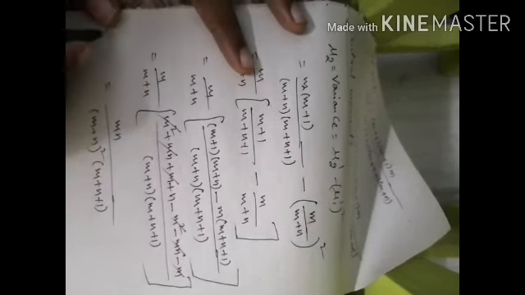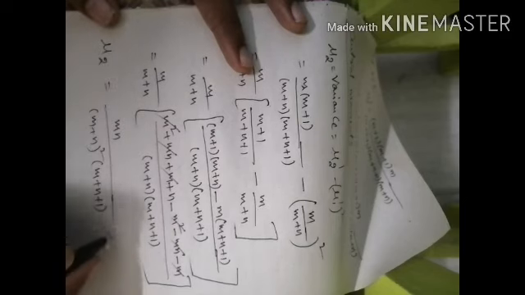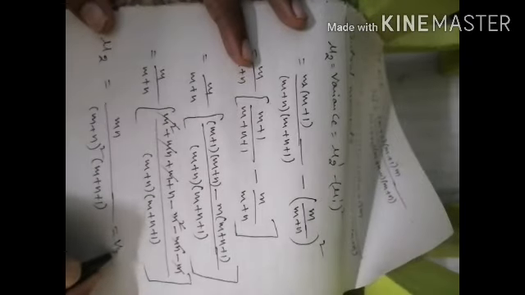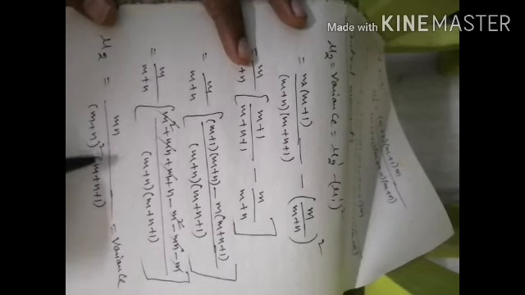So this is mu2, that means variance. So variance of beta second kind is mn by m plus n whole square into m plus n plus 1.